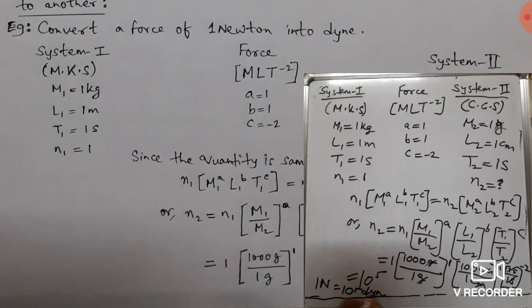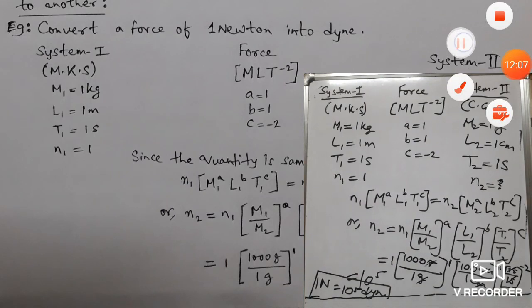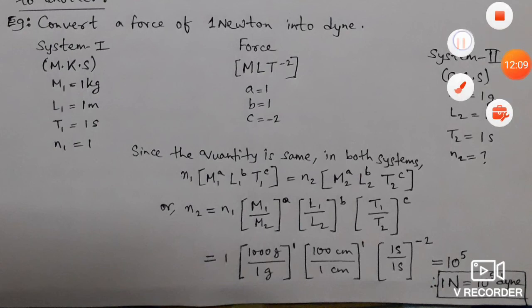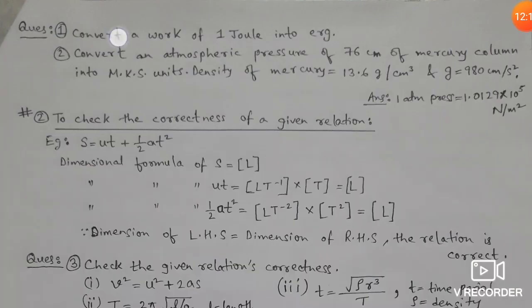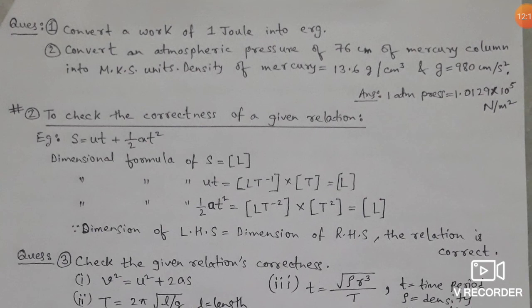The unit is dyne. So this is the answer, and this is the method to do this problem. These two problems are given for you. Solve question number 1 and 2.